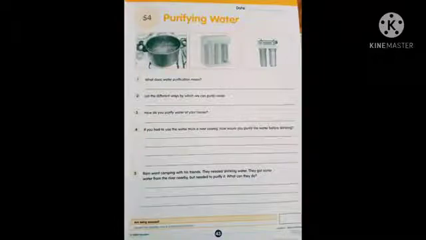Now see the next question, children. If you had to use the water from a river nearby, how would you purify the water before drinking? See the next question. Ram went camping with his friends. They needed drinking water. They got some water from the river nearby but needed to purify it. What can they do?